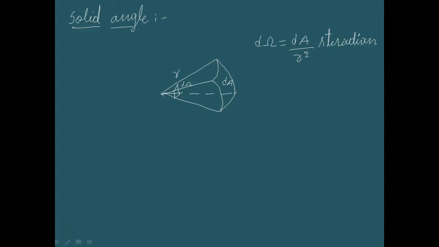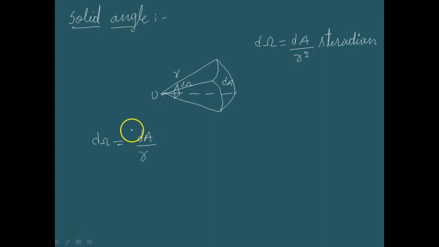This solid angle d pi is defined as the ratio of the intercepted area dA of the spherical surface described about the apex O as the center, as shown in this figure, to the radius square r.